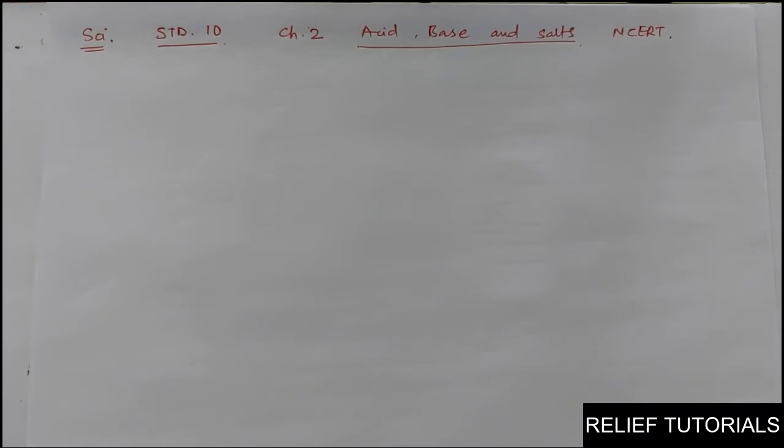Because from the long time scientists are working on this to find out the precise definition regarding acid, base and salt.